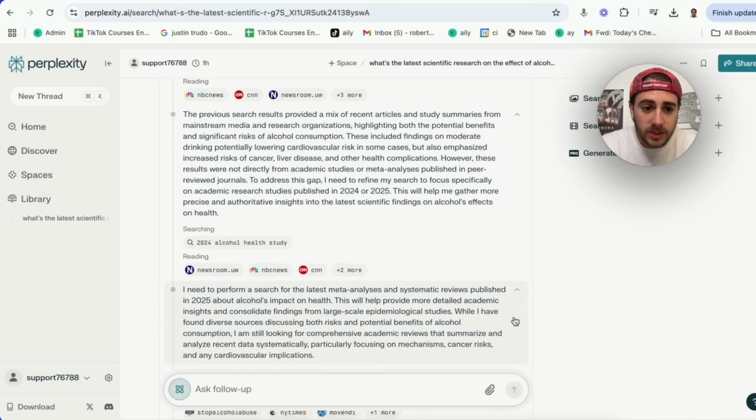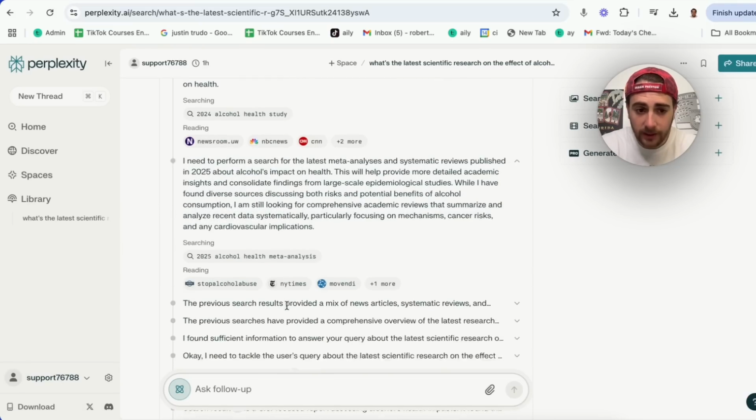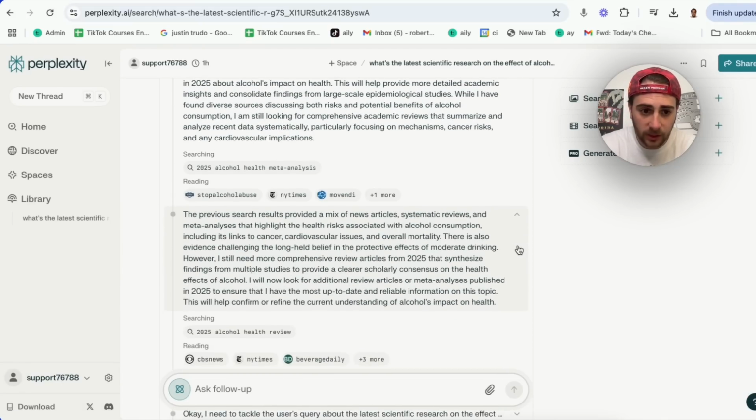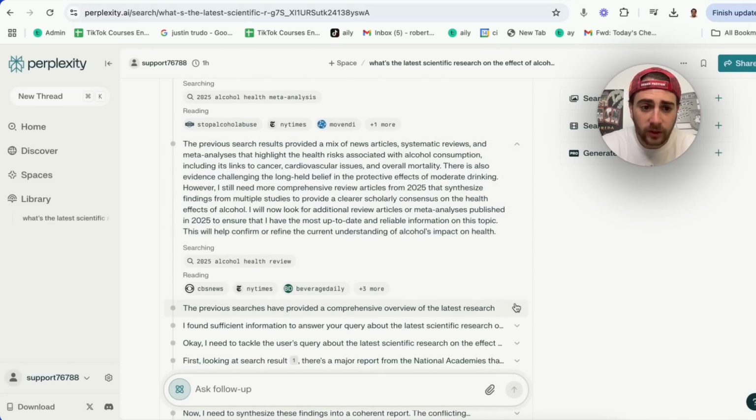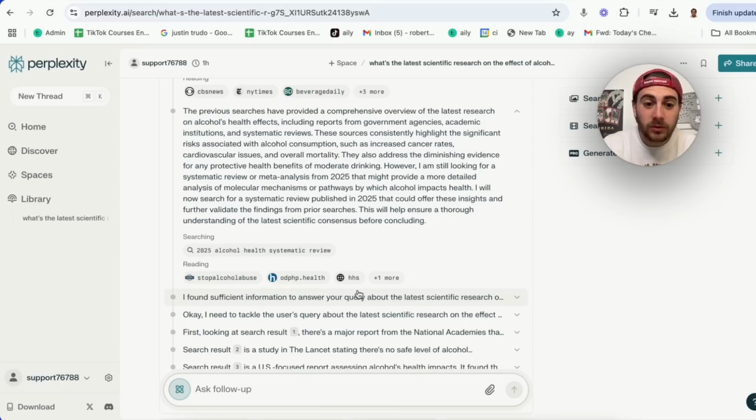Now what this did was it went and did a different search. So this did 2024, and then it did 2025, and if we come under here, it did alcohol health review, and if we come under here, it did 2025 alcohol health systematic review. So it literally went through and didn't just do a single search like a lot of the other deep research tools do. This literally went through and did several different searches.